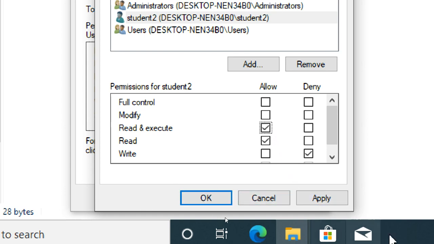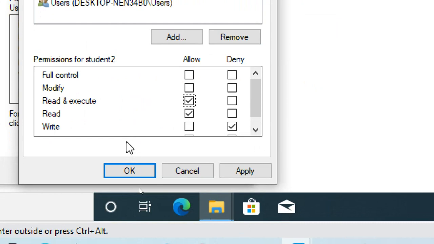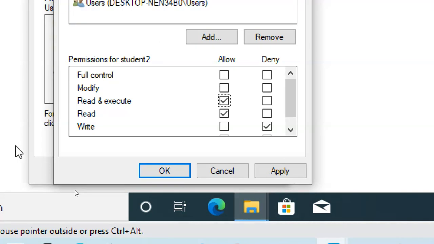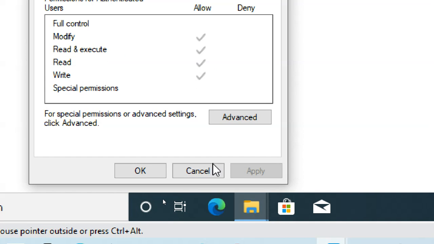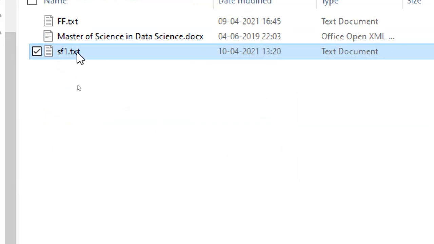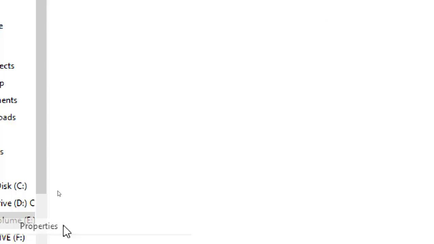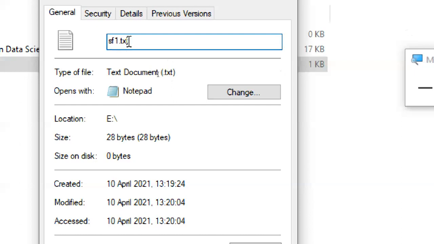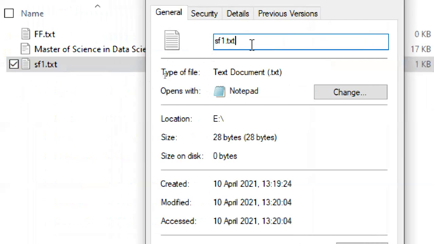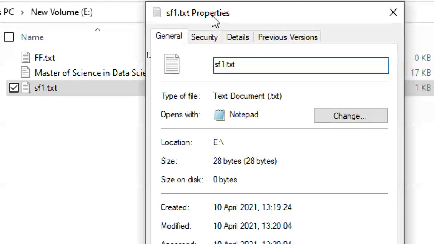Okay, guys, are you sure? Can I repeat? If you want me to repeat again, I will repeat. No problem. Are you okay? Please understand. I'll repeat it one time. Very simple. I have a file. Then right click on that file, go to Properties. So you can see the file name. That is the file name. If it is showing C drive or D drive, it means you opened the wrong thing.